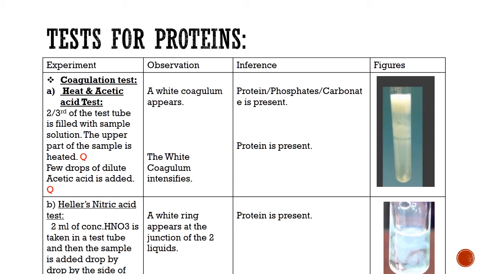This is Heller's nitric acid test. It is also a type of coagulation test. 2 ml of concentrated nitric acid is taken in a test tube, and then the sample is added drop by drop by the side of the test tube. A white ring appears at the junction of the two liquids, which infers that protein is present in the given sample. So this is the figure of Heller's nitric acid test.